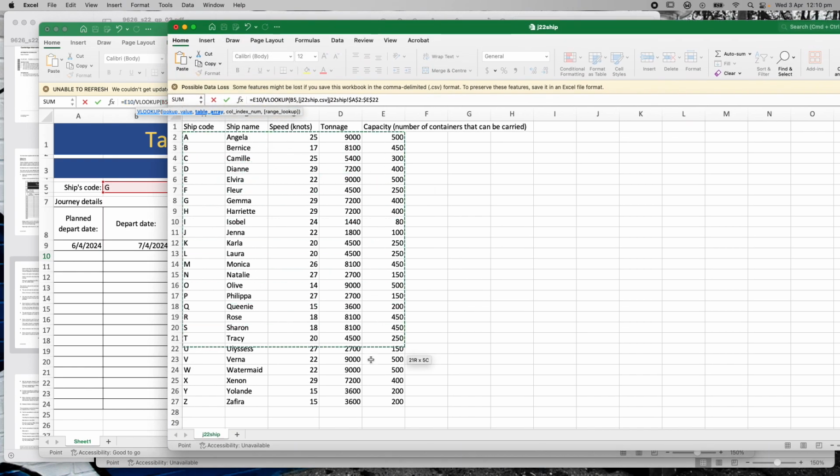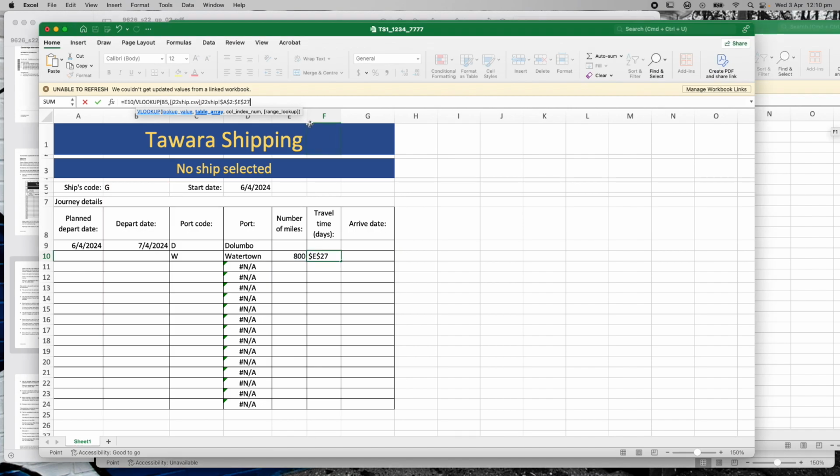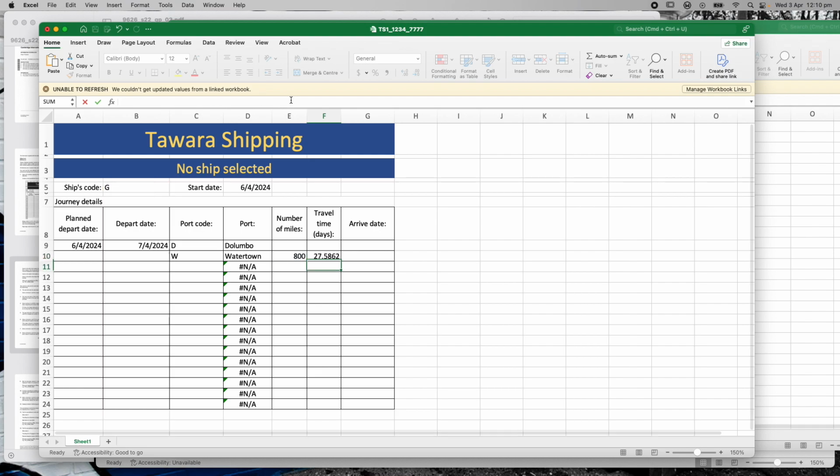So we're just going to look up all of that section there. So I've got all of my ship codes, and I've got all of my speeds, which are in column 3, right? So that's going to be my VLOOKUP. I'm going to say I want to get that information from column 3, and I want it to be the exact information from that section there. Close my brackets and hit enter.